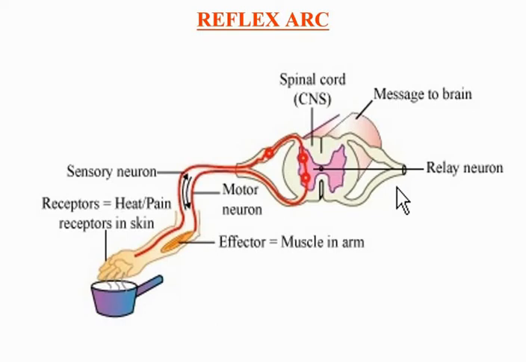In the spinal cord, the impulse is passed on to the relay, the connector neuron, which in turn passes it to the motor neuron. The motor neuron transmits the instruction to a muscle of our arm. The arm muscles contract and pull our hand away from the hot object. Such reflexes, which involve the spinal cord, are also called spinal reflexes. So this is an example of a reflex arc.